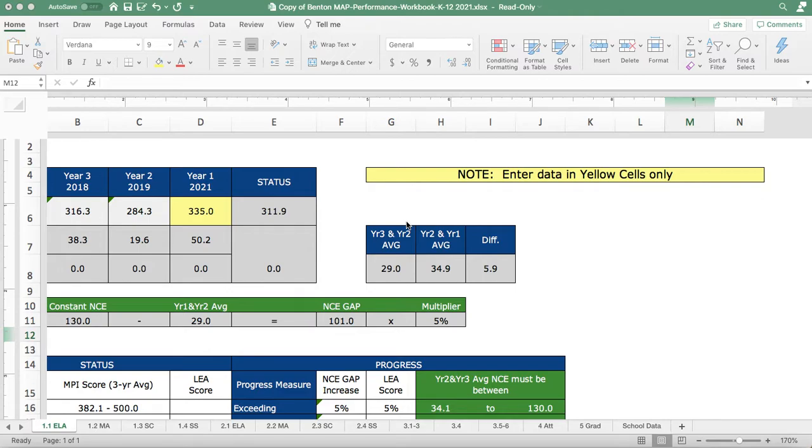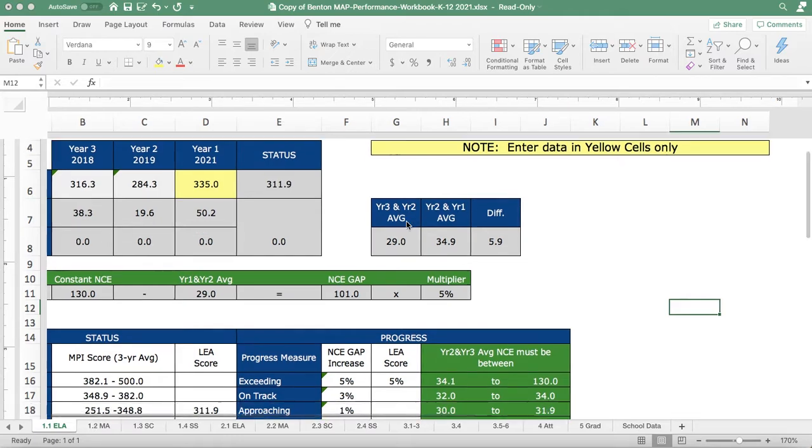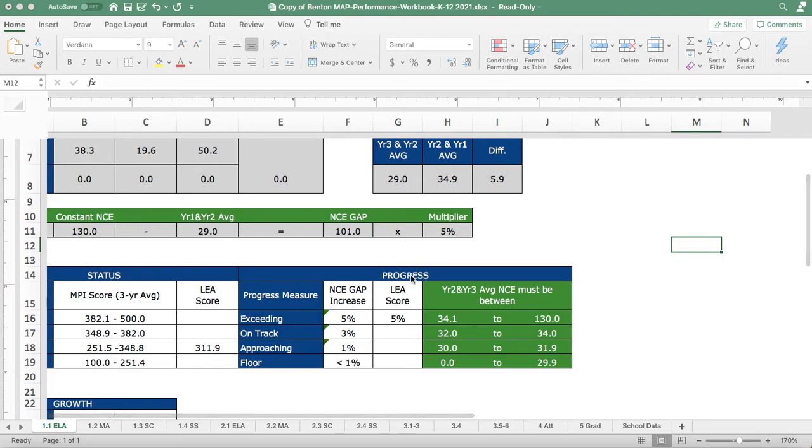So if you take a look at this particular scorecard, you'll notice that it looks very similar to your APR report that DESE sends at the end of the year. As you might remember, DESE monitors status, which is a 3-year rolling average of your students' proficiency levels in their tested areas, and it also measures progress. And progress is the change in proficiency that happens from year to year over the course of the 3 years that DESE is collecting data on.